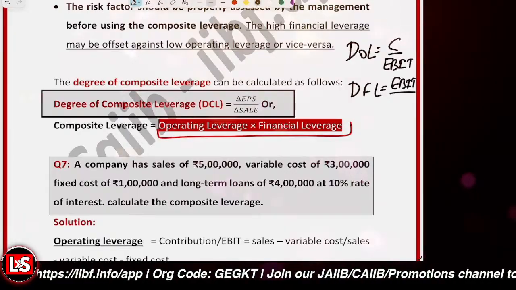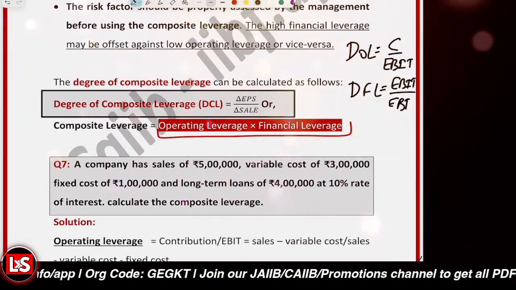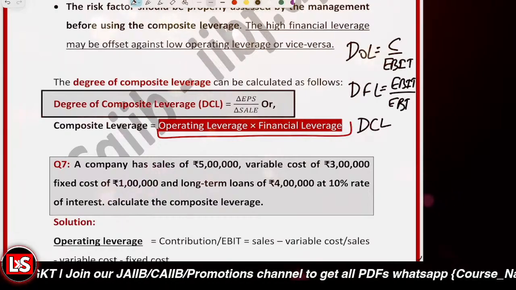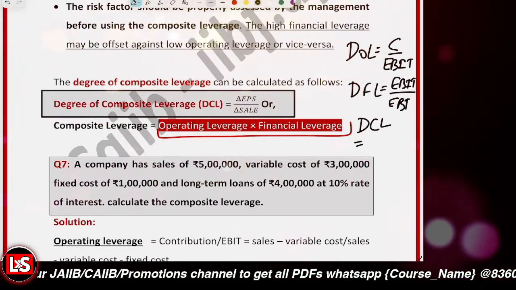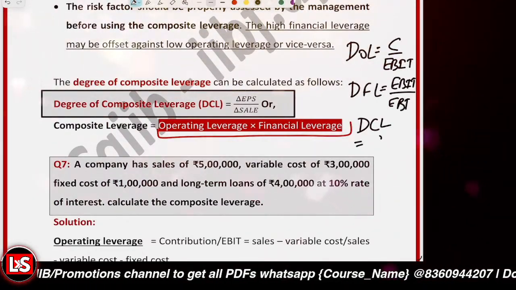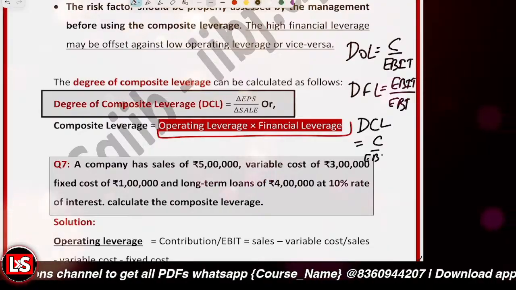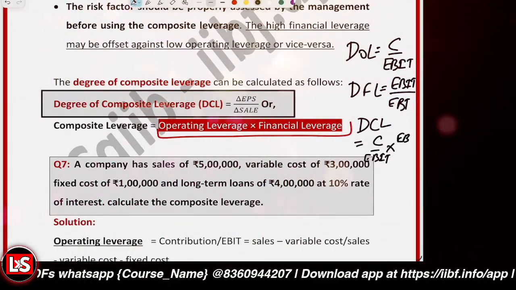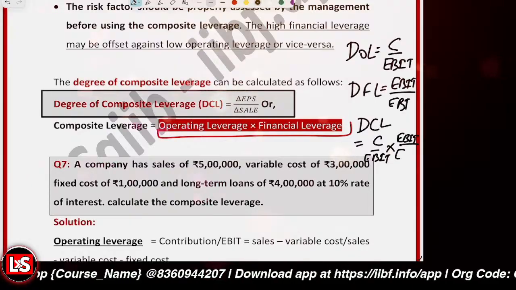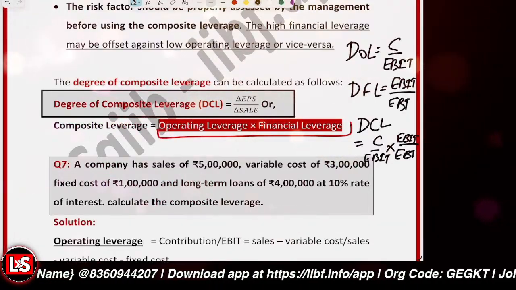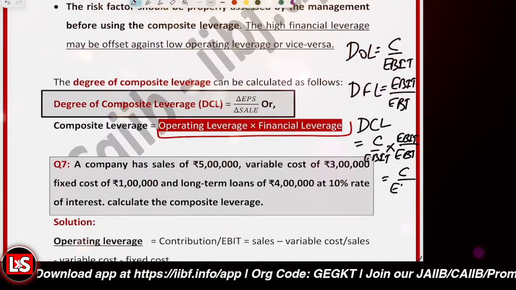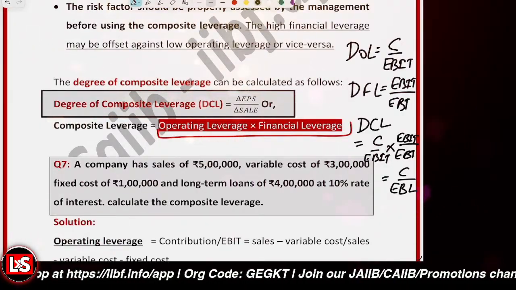And what will be the degree of combined leverage or composite leverage? It will be contribution divided by EBIT multiplied by EBIT to EBT. So EBIT cancels out, and it will be contribution to EBT. This is the combined leverage.